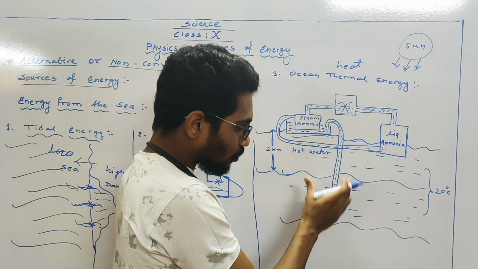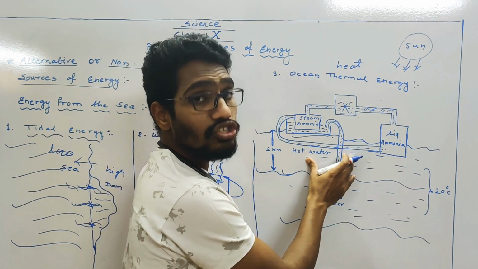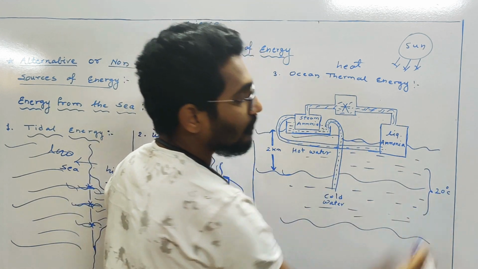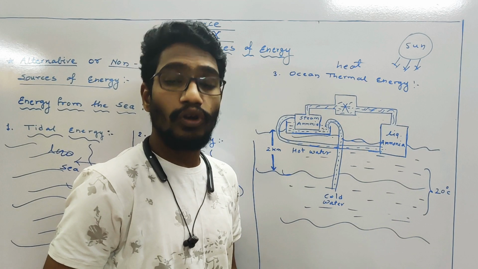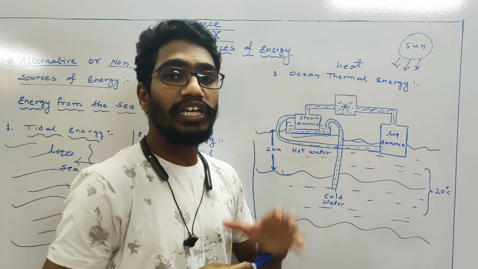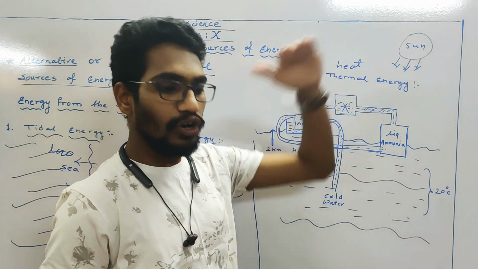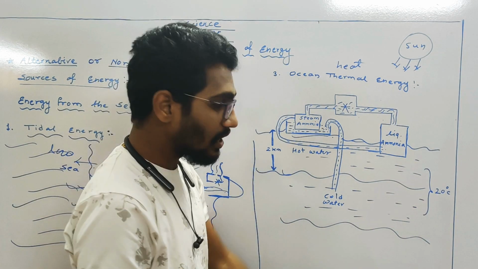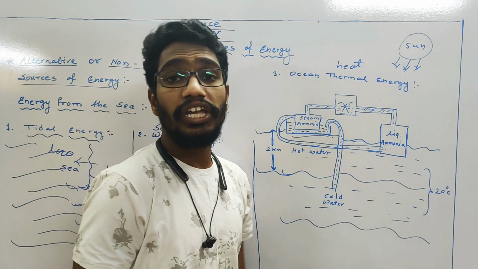Water in the deeper area is cold water and on the surface it is hot water. And these layers have a temperature difference of near about 20 degrees Celsius. Not at all the time, but the average difference between the surface water and the water at the deeper layer at 2 kilometer downside is 20 degrees Celsius.